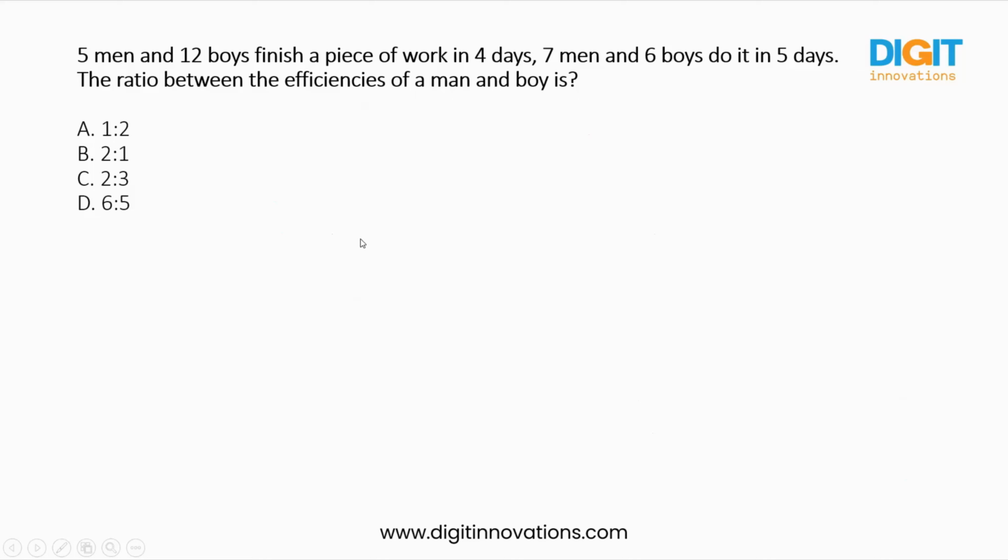5 men and 12 boys finish a piece of work in 4 days. 7 men and 6 boys do it in 5 days. The ratio between the efficiencies of a man and a boy is? So this is also from time and work, and here you are going to use a formula: men into days into efficiency by work is equal to men into days into efficiency by work.